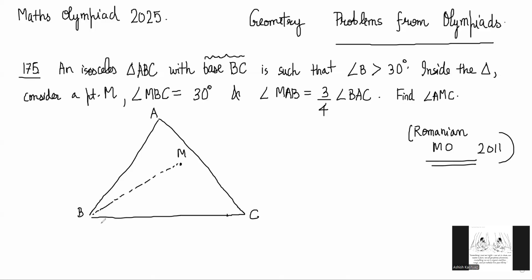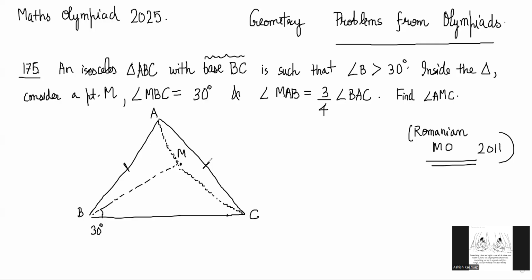MAB is 3/4 of BAC. So if I join this, angle MAB is 3/4 of angle A, and you have to find angle AMC. So AMC, the big angle, we have to find, right? This angle. Do you understand what I'm saying? Yes, sir. Understood.